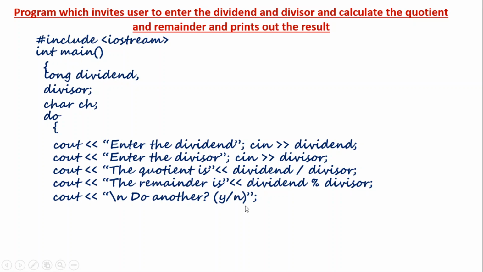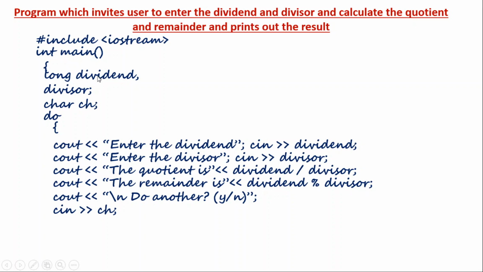Then there should be an option for us to enter y or n, right? So it should have a cin, then we should have an option to enter a character, not a number. Because y or n is not a number, it is a character. For that purpose, I declared a character here, character ch.